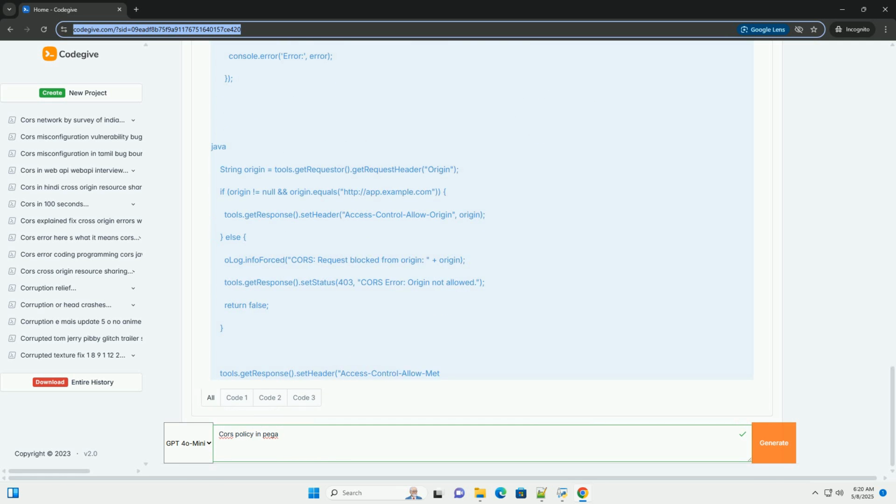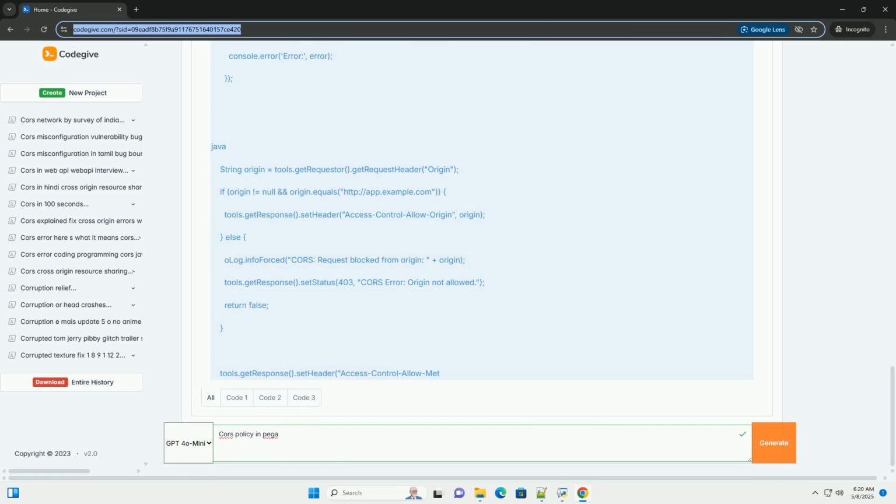Preflight caching. The Access-Control-Max-Age header specifies the duration, in seconds, that the browser can cache the preflight response. A longer max-age value can reduce the number of preflight requests, improving performance. However, be mindful of the cache duration, as changes to your CORS configuration might not be reflected immediately in the browser.